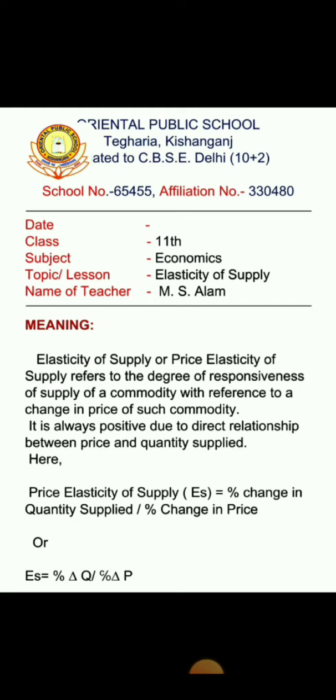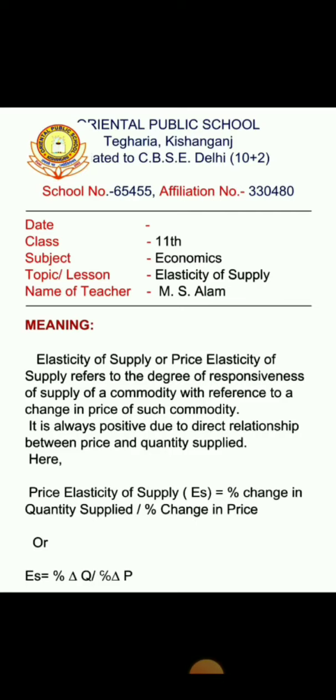And if the price of the commodity decreases, then the seller or the producer decreases its quantity to be supplied in the market, because there is chance of loss or minimum profit.